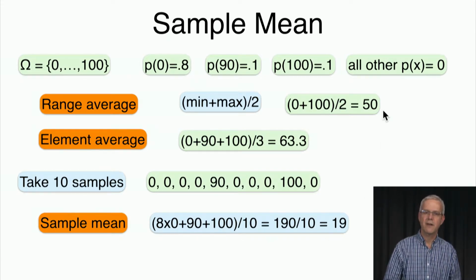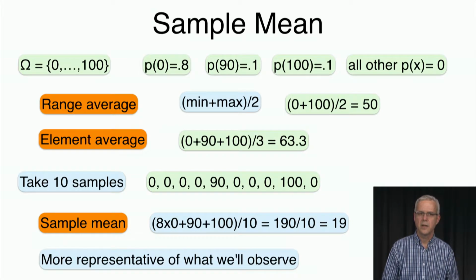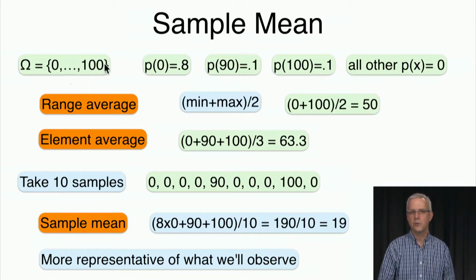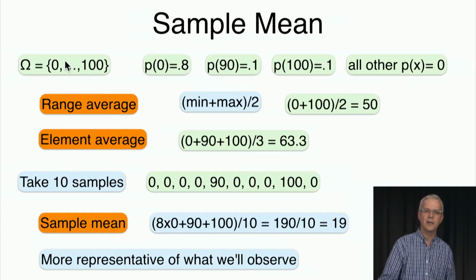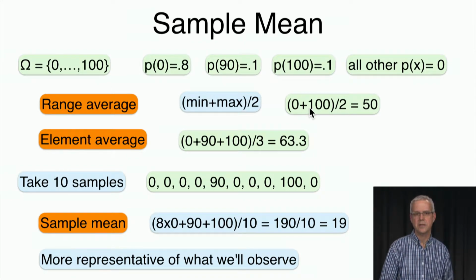So we see that we have 3 different averages, so to speak, depending on the definition of average. The one that turns out to be more important is actually this last one, because it's more representative of what we'll observe. If we get samples from this distribution, first of all, 100 and 0 will appear with different probabilities, and there are some things in between that might appear that we care about. So this is not so representative.